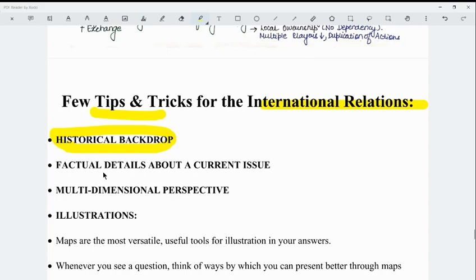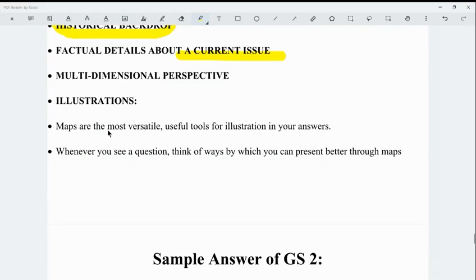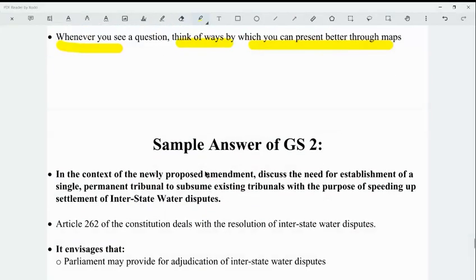Next is the factual details about a current issue. You have to have a multi-dimensional perspective. Illustrations: maps are the most versatile, useful tools for illustration in your answers. Whenever you see a question, think of ways by which you can present better through maps. If you are drawing India's map, or presenting information with the help of maps, that is going to help you a lot. Okay, so now a sample answer of GS paper 2.